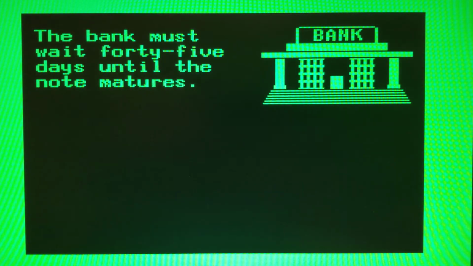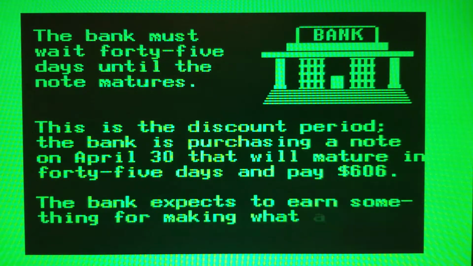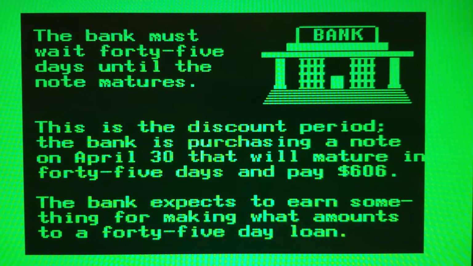The bank must wait 45 days until the note matures. This is the discount period. In other words, the bank is purchasing a note on April 30th that will mature in 45 days and pay $606. Naturally, the bank expects to earn something for making what amounts to a 45-day loan.